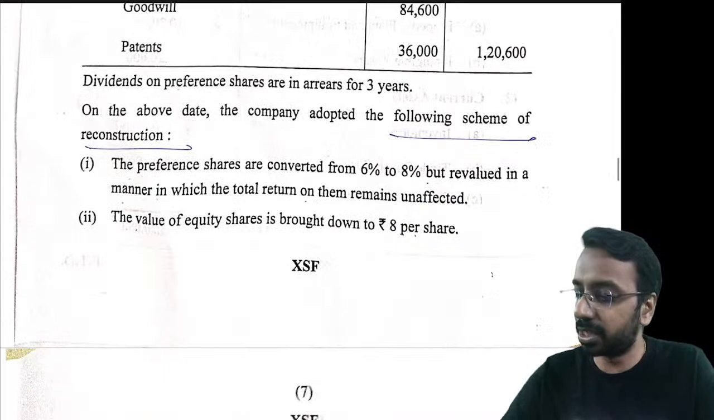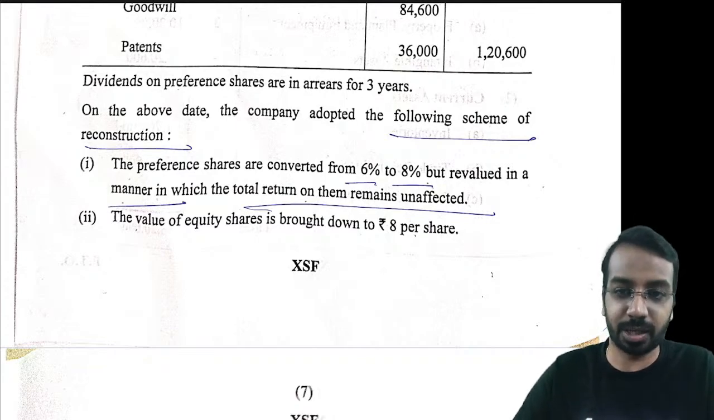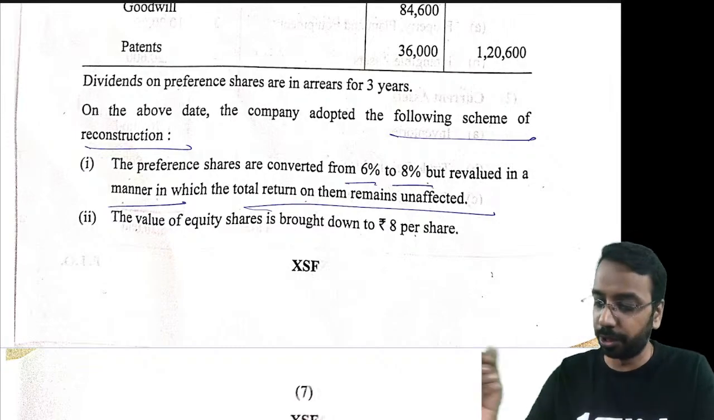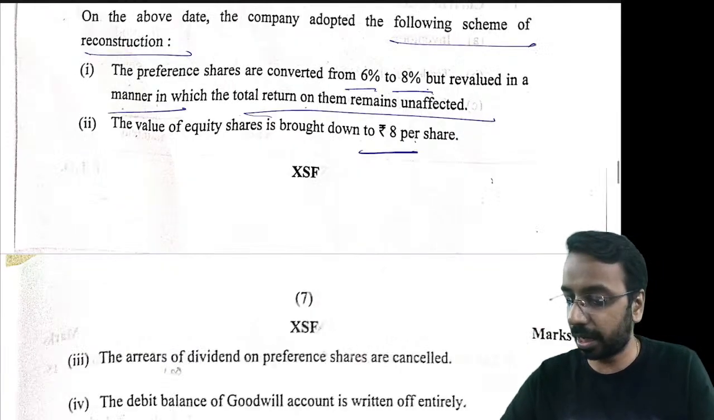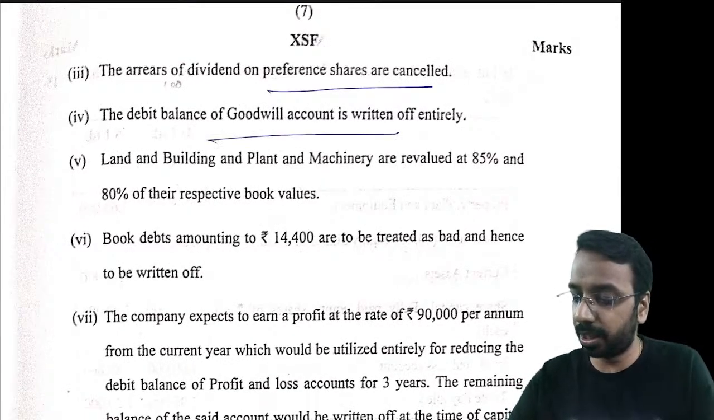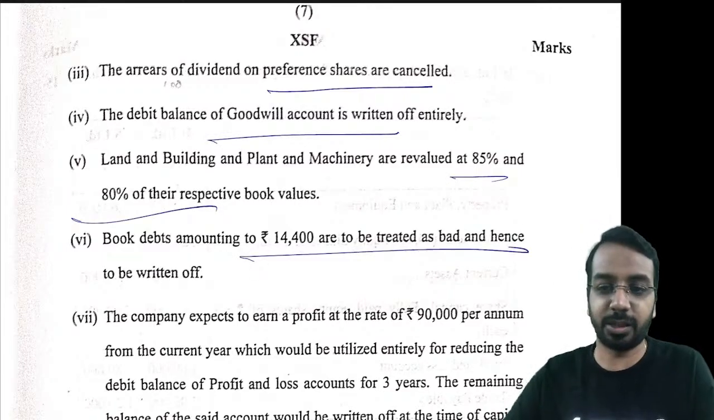So preferences were converted from 6% to 8%, but in a manner in which the total earnings remain unaffected. So how to calculate, make it 8%, and how do you reduce that. Then value of equity share brought down, so there is a capital reduction there. Arrears cancelled, so again there. Goodwill to be written off. Land and building, again revaluation. These are to be treated as bad debts.